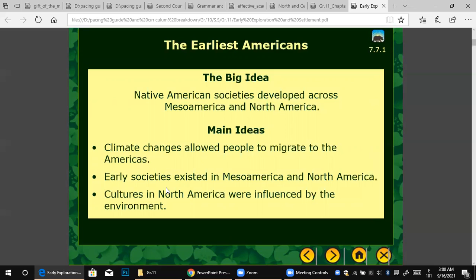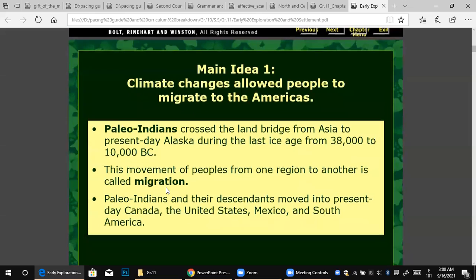Number two, the early societies existed in Mesoamerica and North America. And the last one, cultures in North America were influenced by the environment. As we know, once you live in a coast city, you will get special characteristics in your personality. So it tries to affect you. Of course, the sea or the ocean affects your personality.